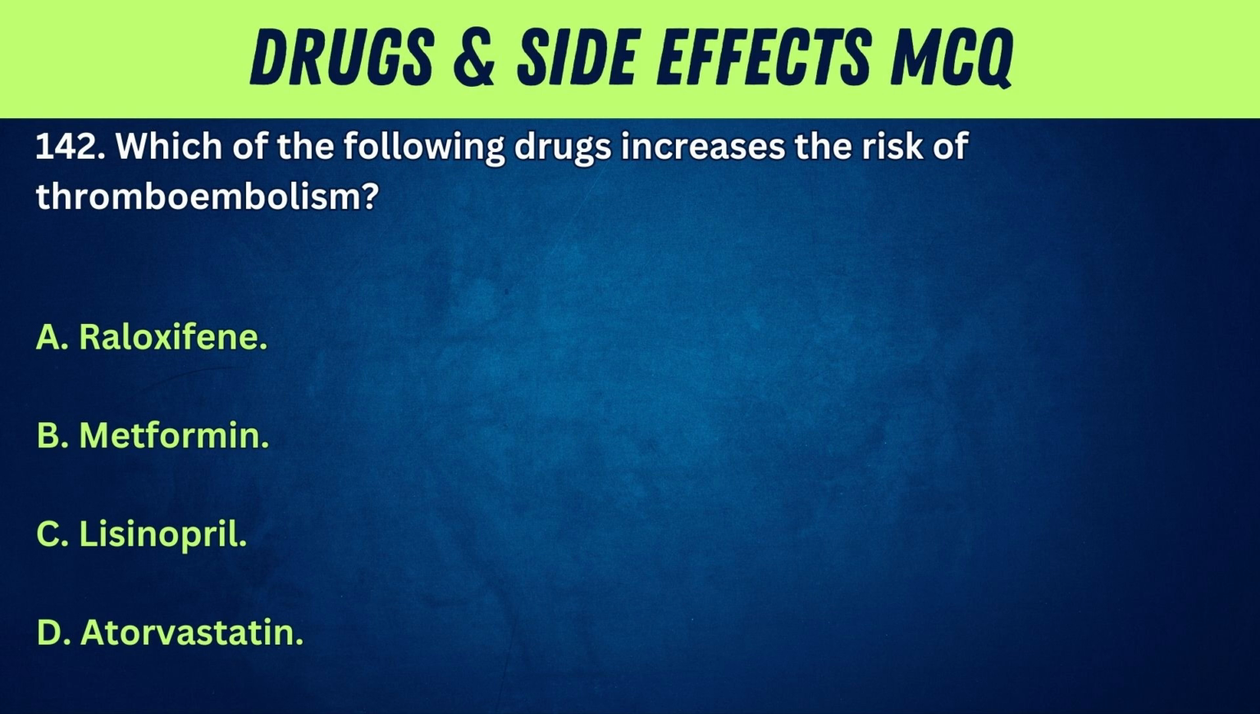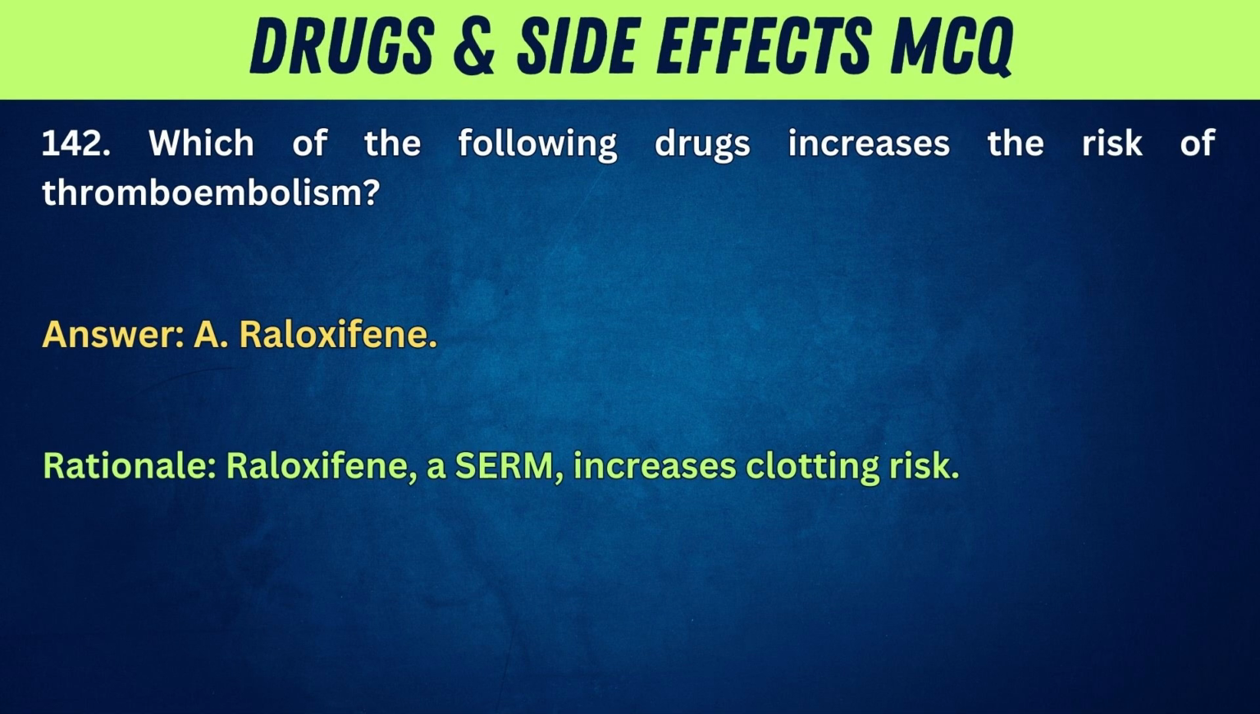142. Which of the following drugs increases the risk of thromboembolism? A. Raloxifene. B. Metformin. C. Lisinopril. D. Atorvastatin. Answer: A. Raloxifene. Rationale: raloxifene, a SERM, increases clotting risk.